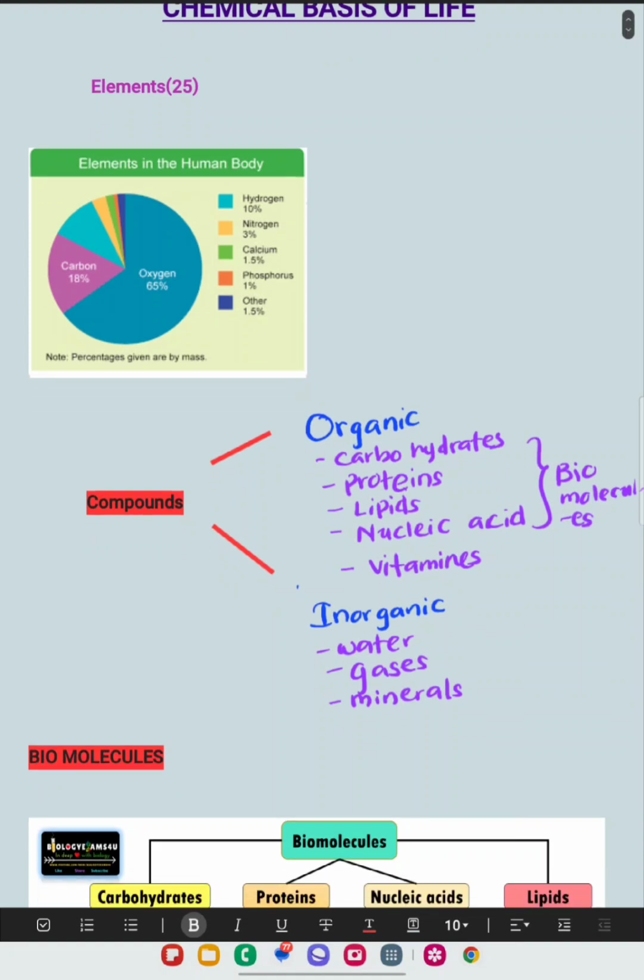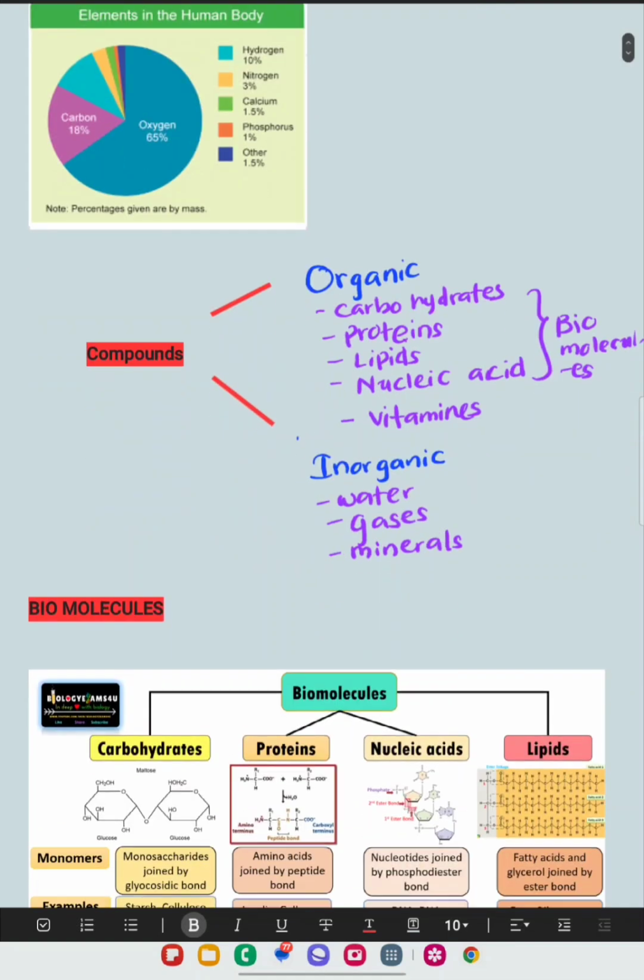First, elements. There are about 25 elements in our human body. From them, oxygen has the highest amount. If it is asked in an MCQ, remember that oxygen is the most abundant element in our body. Then these elements collect together to form two types of compounds, organic and inorganic compounds.